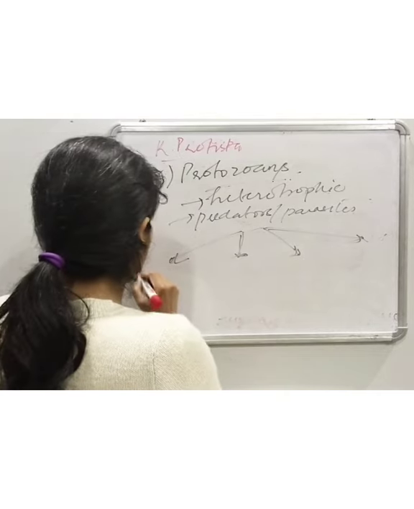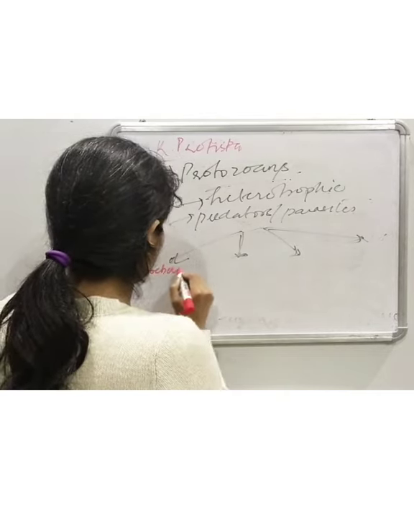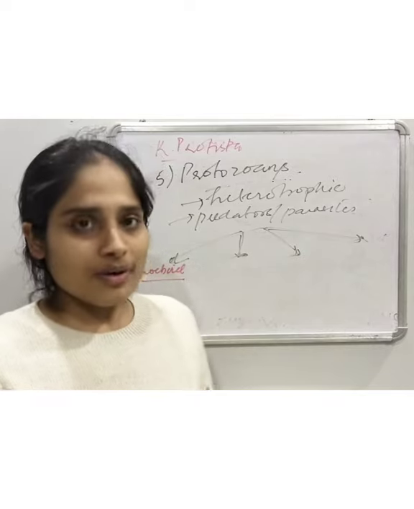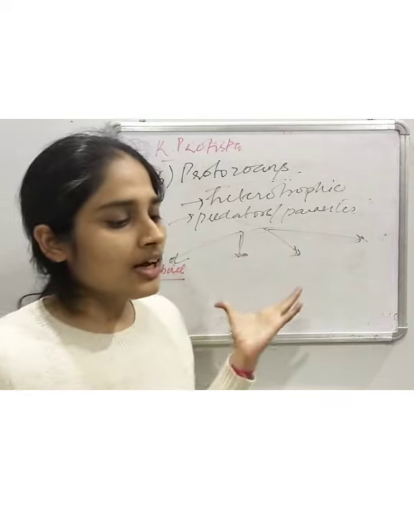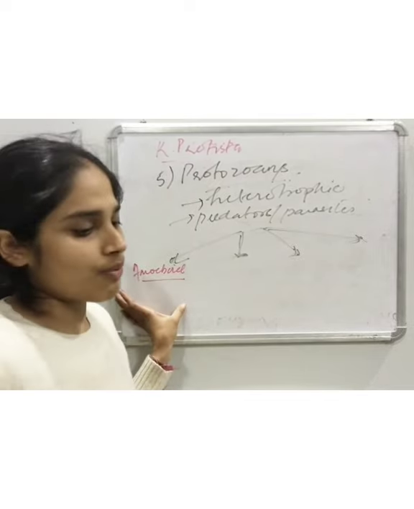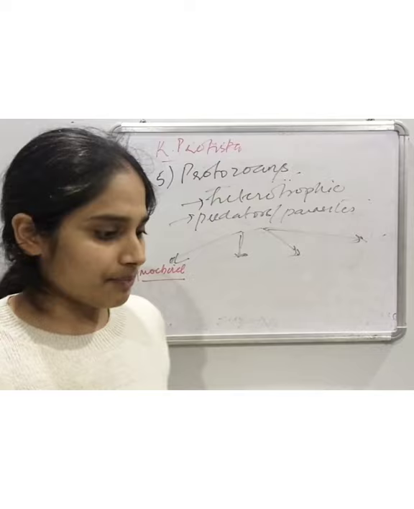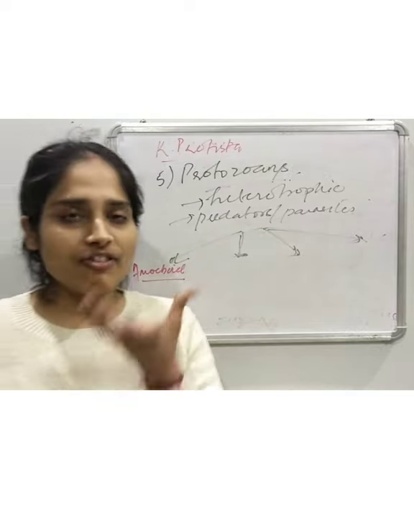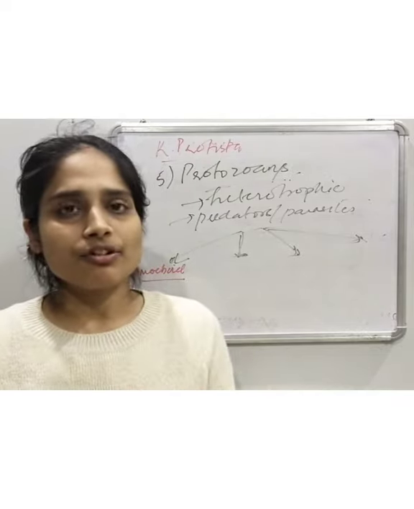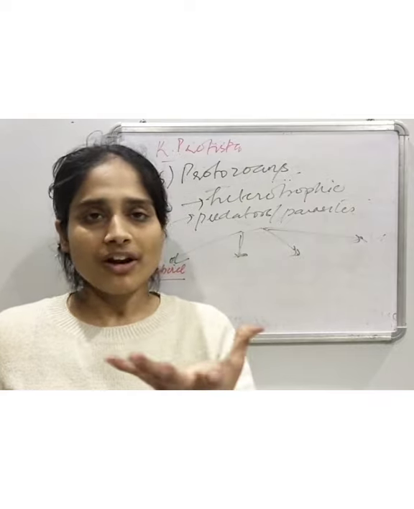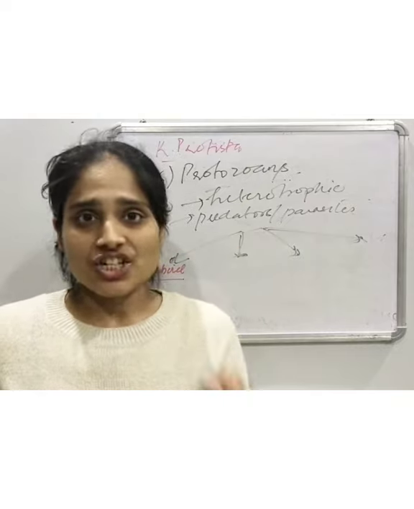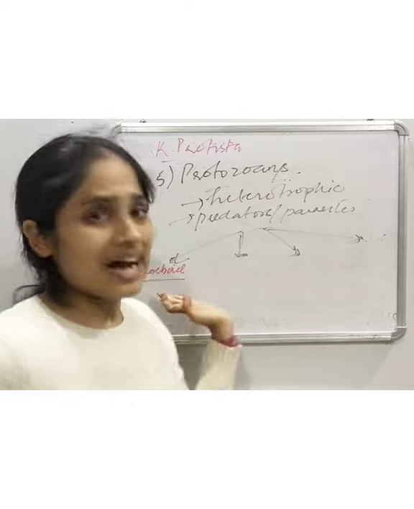First is amoeboid. What does this group include? They are mostly found in fresh water, and they possess pseudopodia. And what is the use of these pseudopodia? Pseudopodia are used for catching food. Like amoeba.